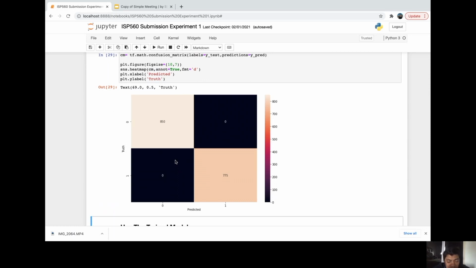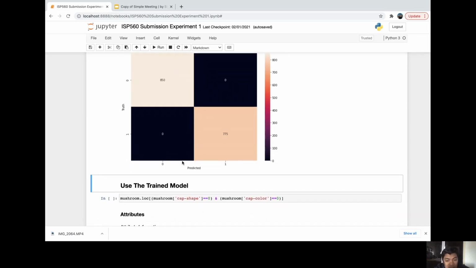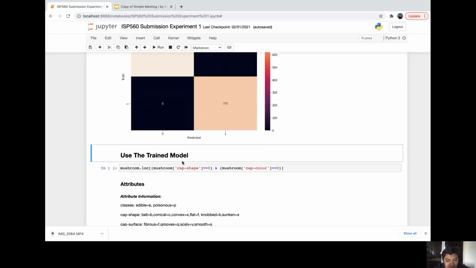And 775 out of 775 poisonous mushrooms are correctly identified, and 0 poisonous are incorrectly identified as edible. So this shows that all mushrooms are correctly matched to their classes, either edible or poisonous.